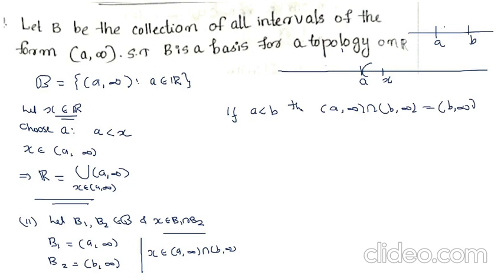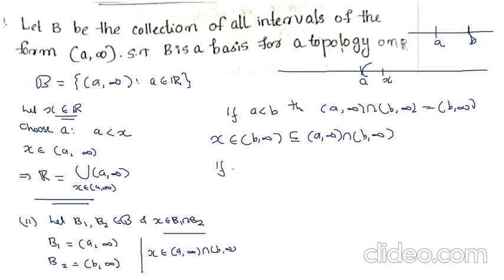That is, a less than b means the open interval (b, infinity) is contained in the open interval (a, infinity). Therefore, (a, infinity) intersection (b, infinity) is nothing but (b, infinity). In this case, x belongs to (b, infinity), which is a subset of itself. Instead of (b, infinity), we can write (a, infinity) intersection (b, infinity).